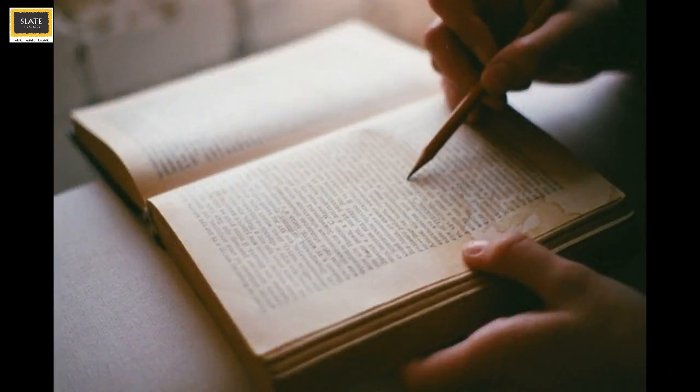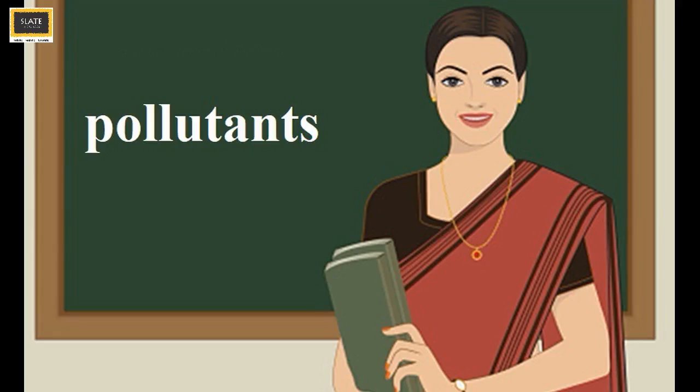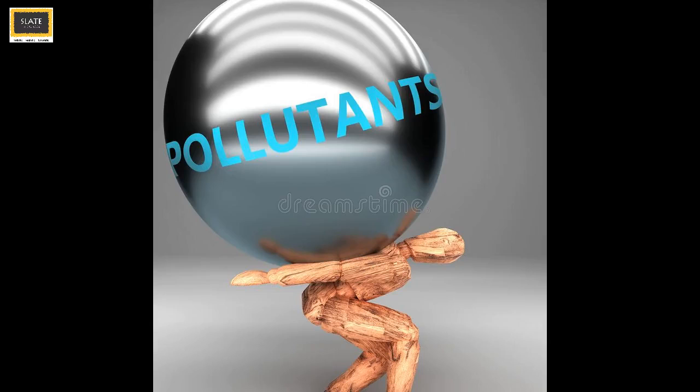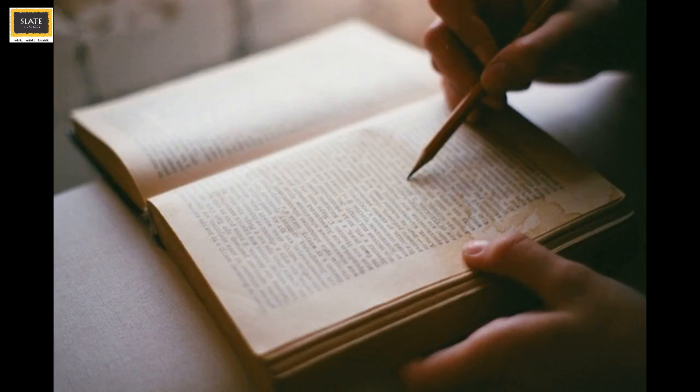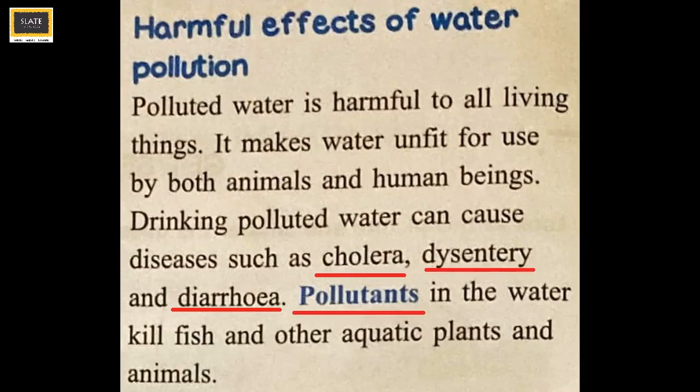Slaters, underline the word pollutants. P-O-L-L-U-T-A-N-T-S, pollutants. It means substances that pollute something. Also underline the words cholera, dysentery and diarrhea.